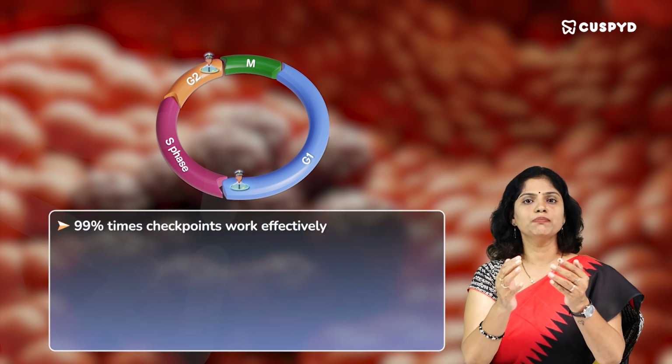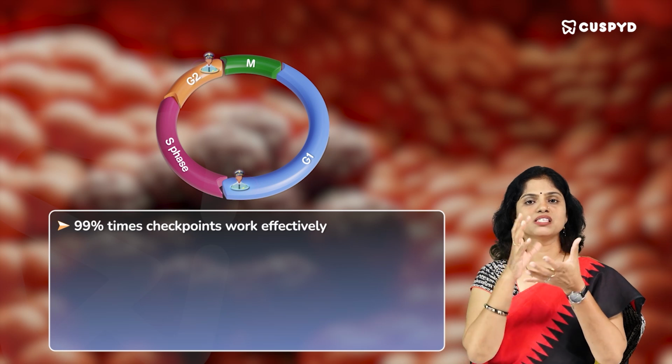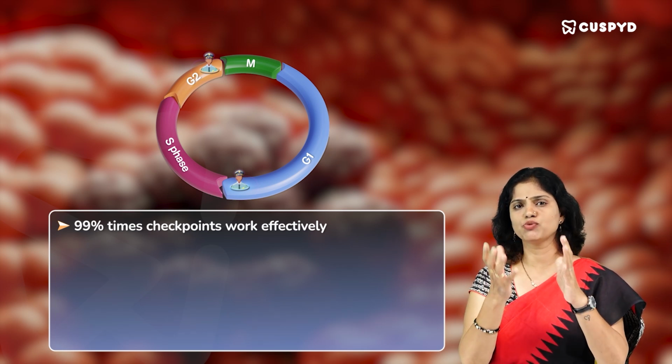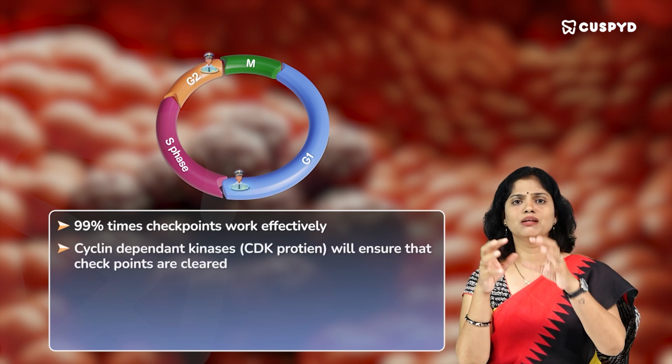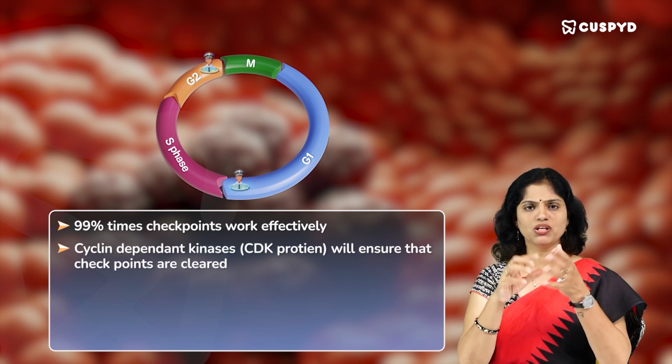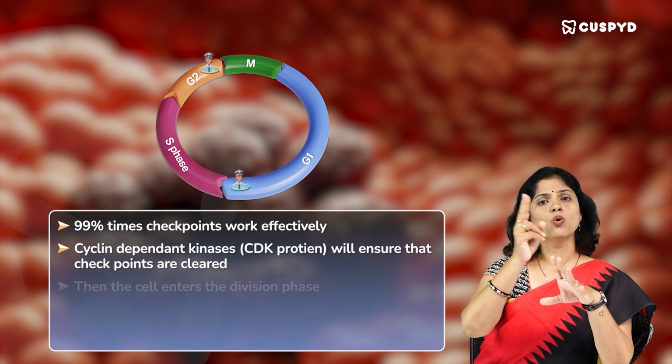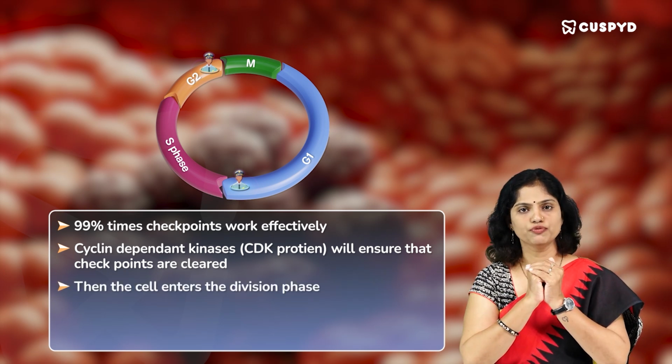Now, 99% of the times the cell cycle checkpoints work very effectively because they have a wonderful mechanism to ensure that the cyclin dependent kinases, CDK proteins are there, which will ensure that the checkpoints are cleared. Only then the cell enters into the division phase.